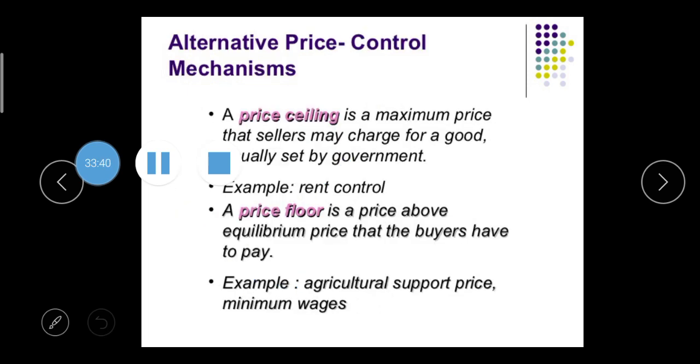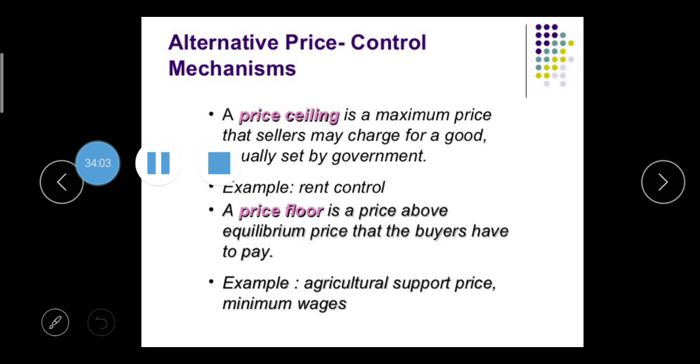Then after, alternative price control mechanisms. A price ceiling means what? A price ceiling is a maximum price that the seller may charge for the good, usually set by the government, for example rent control. Price ceiling means the highest price that the seller can get from us. Then a price floor means what?